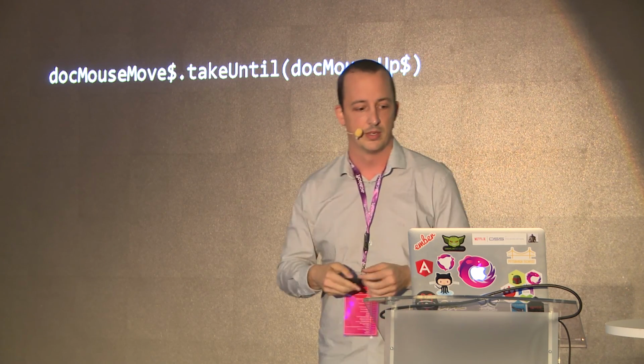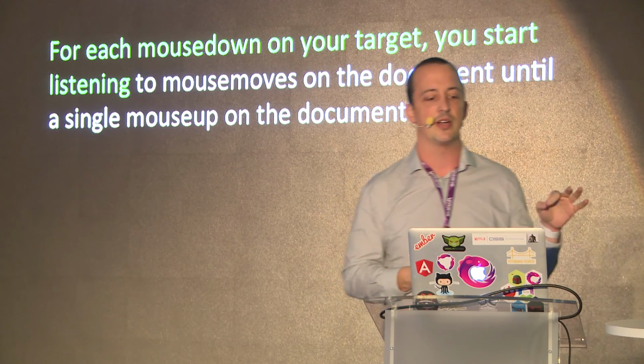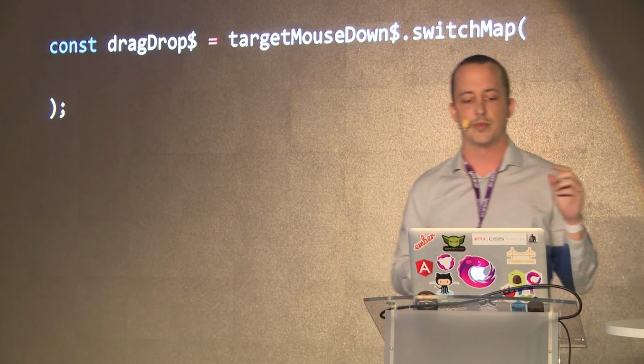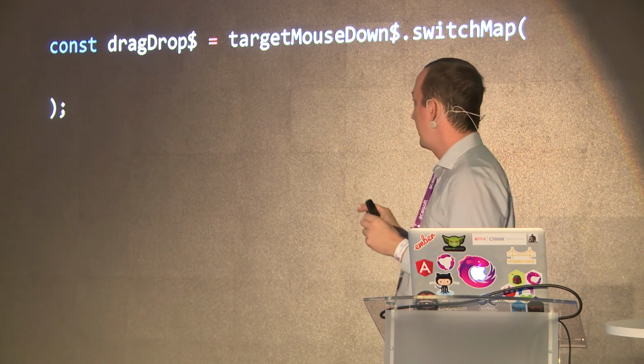So this is going to return a new observable that is basically that, document mouse movements until a document mouse up occurs. And then we look at the first half of it, which is for each mouse down on the target, then we start listening to this. So for each mouse down on the target, we start doing some other asynchronous thing.